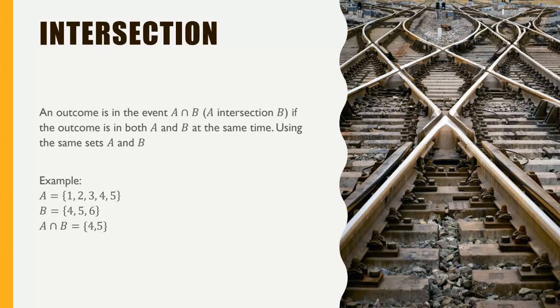For example, in this case, we see A is 1, 2, 3, 4, 5, and B is 4, 5, 6. So I want to write A intersection B. So this event should have the outcomes from both the events. So what are the outcomes? 4 and 5 from the first, and 4 and 5 from the second are the common. So we write just 4 and 5 here. This intersection, A intersection B, right? Okay.